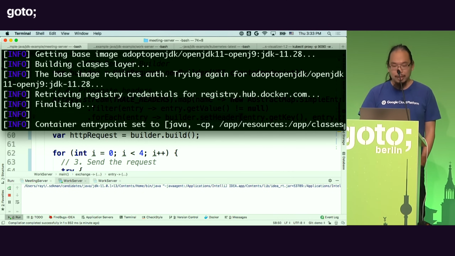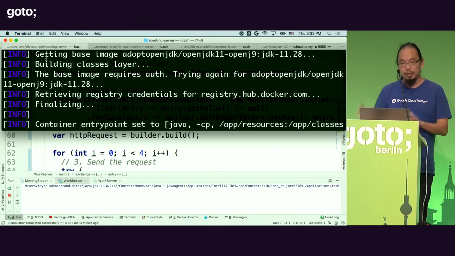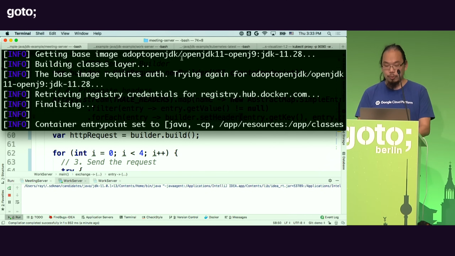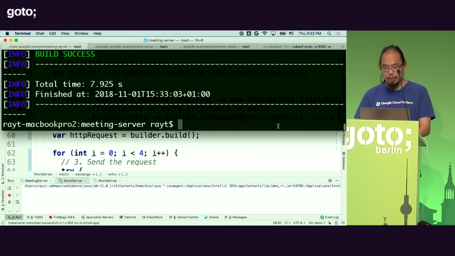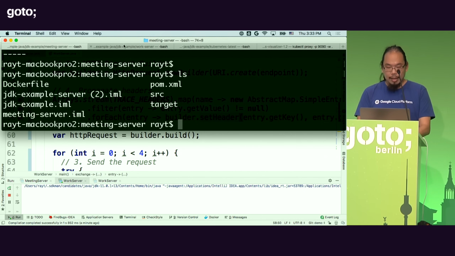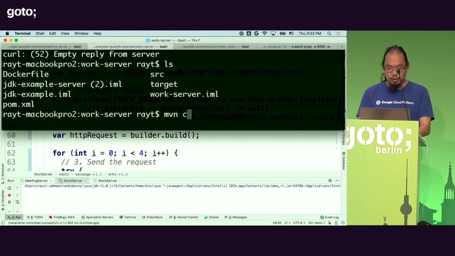And it's done, right? So basically what I'm doing is I'm compiling the classes, and then I just create the container through Jib, and it's pushed directly to the registry in here, right? So that's on my Docker Hub right now, okay? And I'm going to do the same thing for my work server, so just make sure I don't cheat.